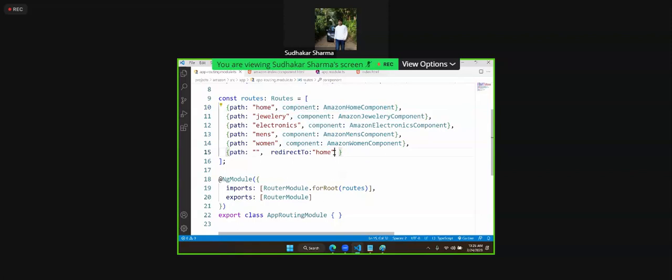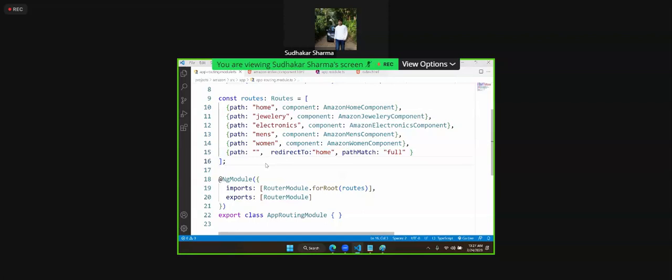It should match the complete path of that home. Then we use another attribute called pathMatch. PathMatch, we have to write full. That means it should match the complete path and it will return it. We can write component home component, but again it will load and memory will be overloaded. Without overloading, we can redirect.